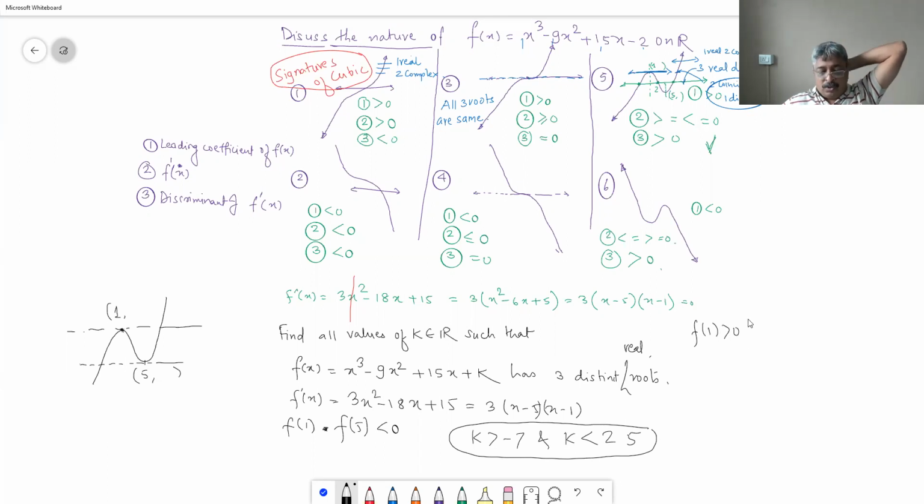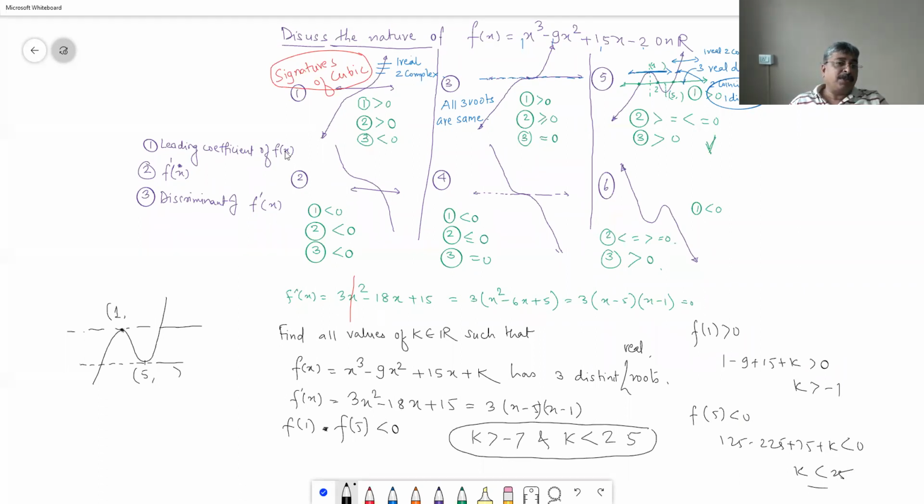F of 1 should be greater than 0, and therefore f of 1 is equal to 1 minus 9 plus 15 plus k should be greater than 0, and therefore k must be greater than minus 7. F of 5 should be less than 0, therefore 125 minus 225 plus 75 plus k should be less than 0, therefore k should be less than 25. That is what this answer is. Okay, so that is where, as far as differential calculus is concerned, that is where I stop for the day.